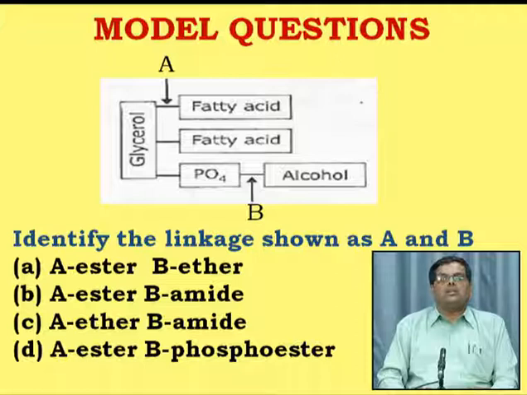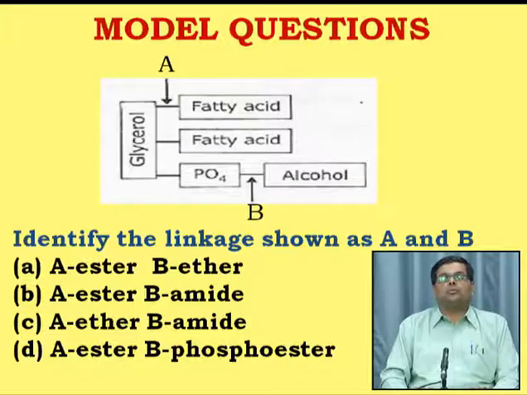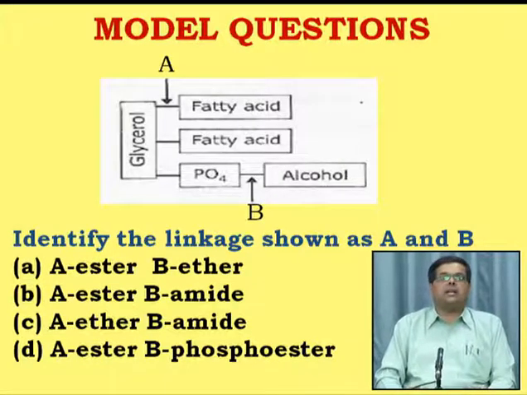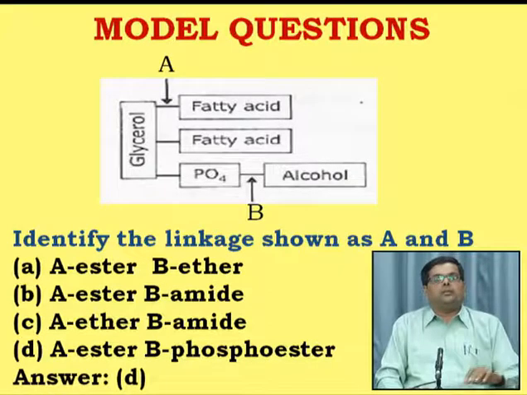The amide linkage takes place between the acid and the ammonia. So here there is no ammonia. Phosphoric acid is there, but it is attached to the hydroxyl group of the alcohol. And the third option is the phosphoester bond. Why? Because the phosphoric acid here is not a carboxylic group, but a phosphoric acid which is forming the linkage with the hydroxyl group of the alcohol. So that's why option D, that is, A is the ester linkage and B is the phosphoester linkage,